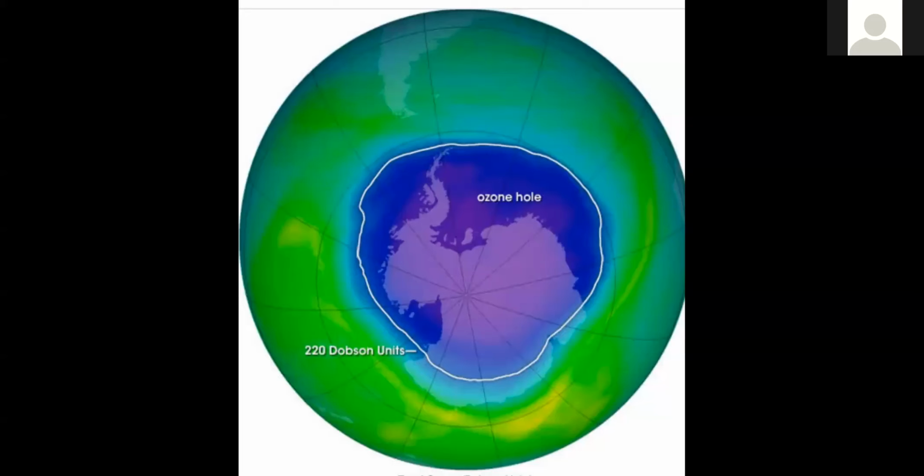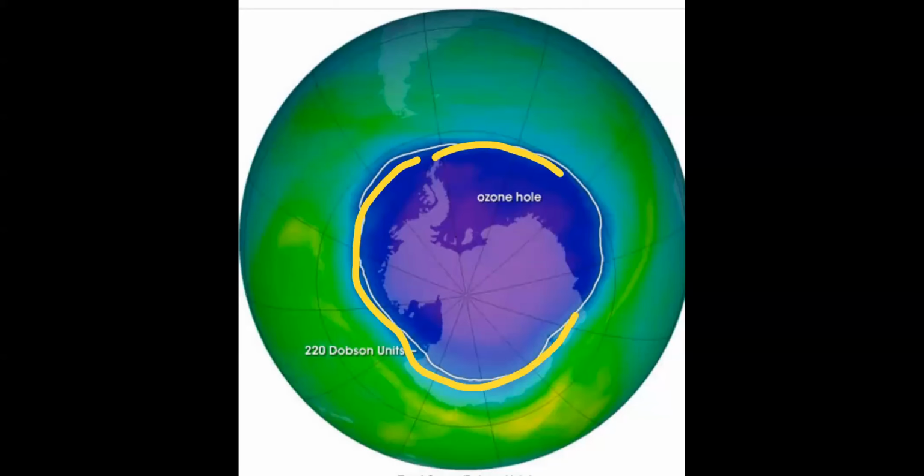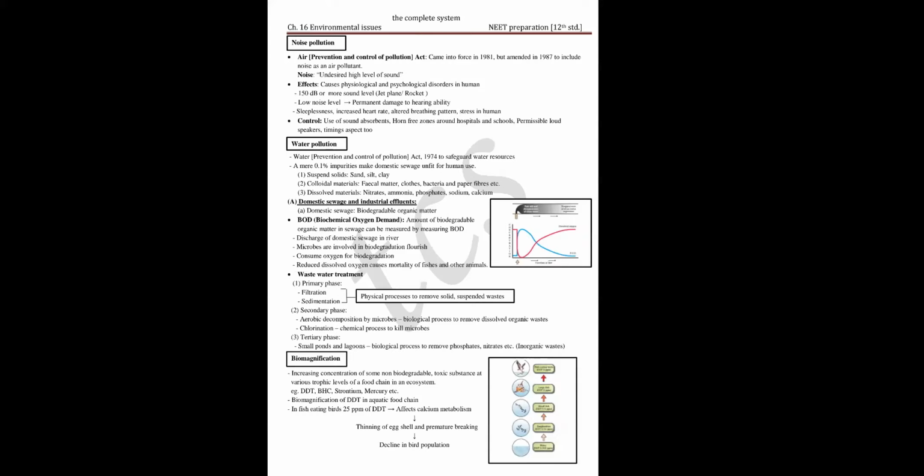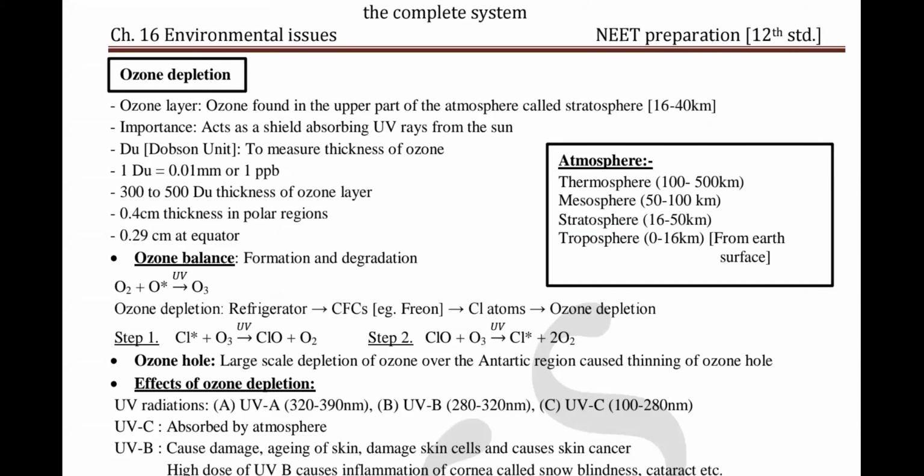Next, the ozone hole. See, this indicates the ozone hole. Generally, the thickness I have given is 300 to 500 Dobson units, that is the ozone layer thickness.